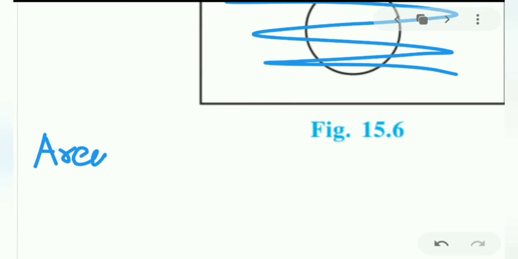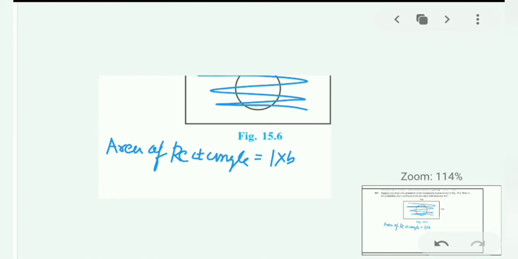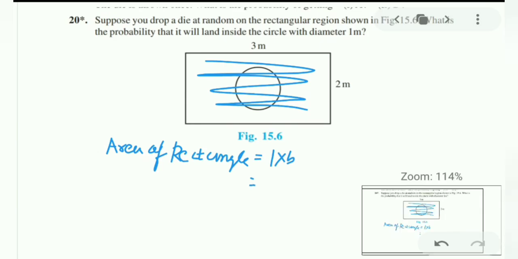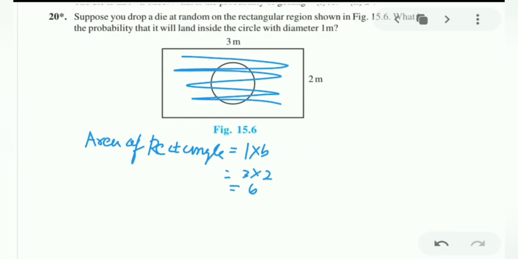So area of rectangle is equal to L into B. So what is given? 3 into 2. That is 6 and it is in meters, so it is meter square.